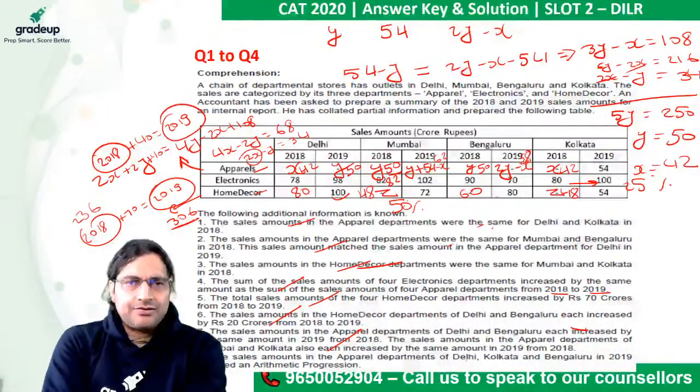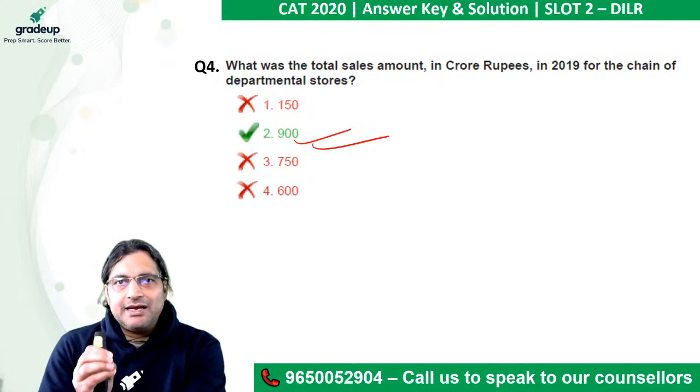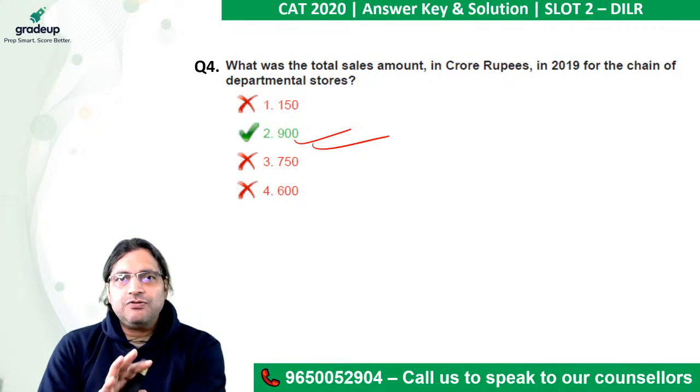Now if anyone has any doubt on any of these 4 questions, please do ask. So Grade Up's verdict, this set was quite doable. Even in examination conditions, this was quite doable. You needed to be a bit patient, and the time taken in doing this set should have been some 10 to 12 minutes, not more than that. Because once you finish filling all the grids, you don't have to do anything else. Then probably it will take you a minute.